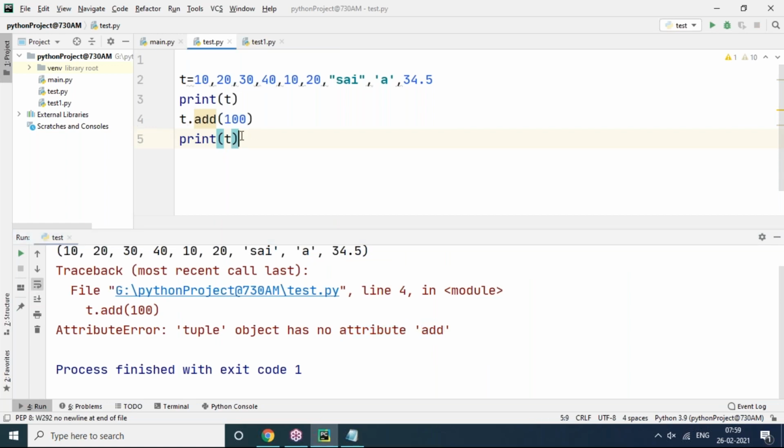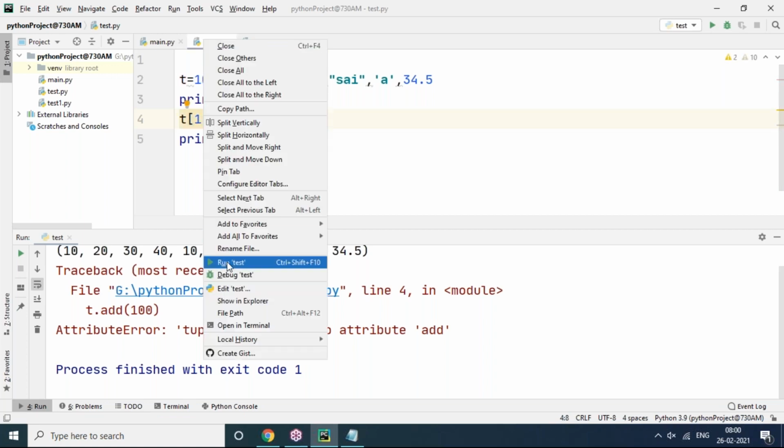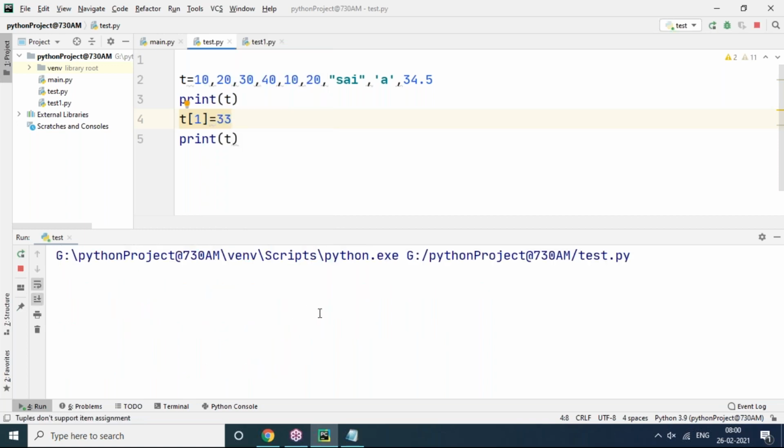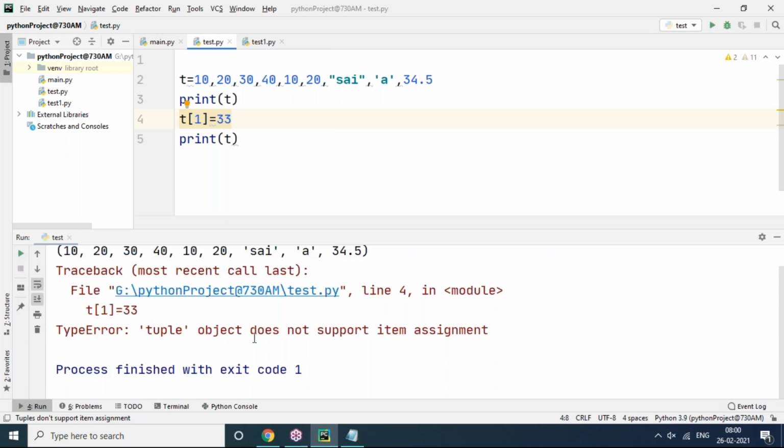Adding values is not possible. And even if you want to insert index-wise, like T of 1 equals 33, T of 1 means index one. If you want to assign the value 33, no, it is not allowed. It shows tuple object doesn't allow item assignment. So it is completely immutable.